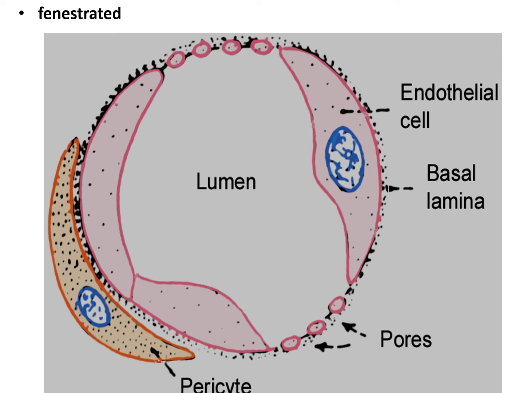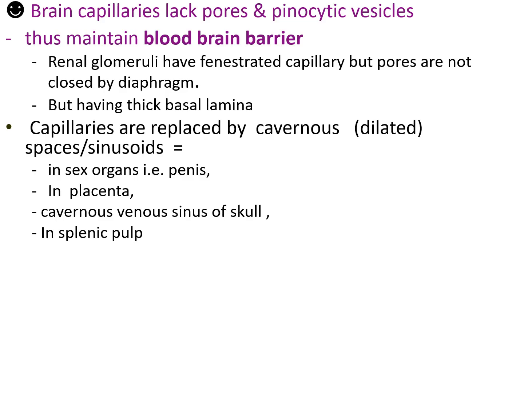Sometimes you can see discontinuous capillaries. Discontinuous capillaries, found in specific organs, are called sinusoidal capillaries. They are found in the spleen, liver and bone marrow. They show gaps between the neighboring endothelial cells. They are more irregular and have a large diameter. They are associated with the specialized cells of the tissue. Brain capillaries have pinocytic vesicles and thus maintain the blood-brain barrier.